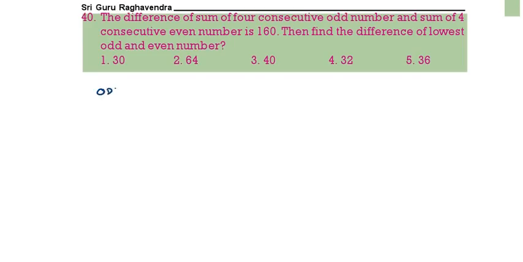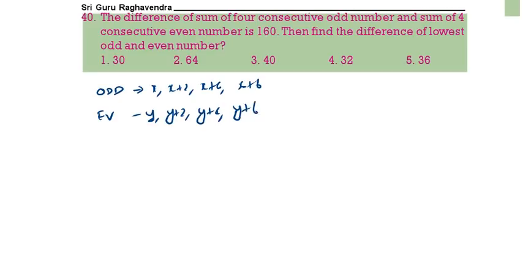Next question. The difference of the 4 consecutive odd numbers and sum of the 4 consecutive even numbers. Odd numbers, even numbers. This is odd, this is even. So you can take x, x plus 2, x plus 4, x plus 6. Even numbers: y, y plus 2, y plus 4, y plus 6. The difference means all the numbers will go. So this is 12, this is 12. So this will be equal to 4x plus 12. This will be equal to 4y plus 12.